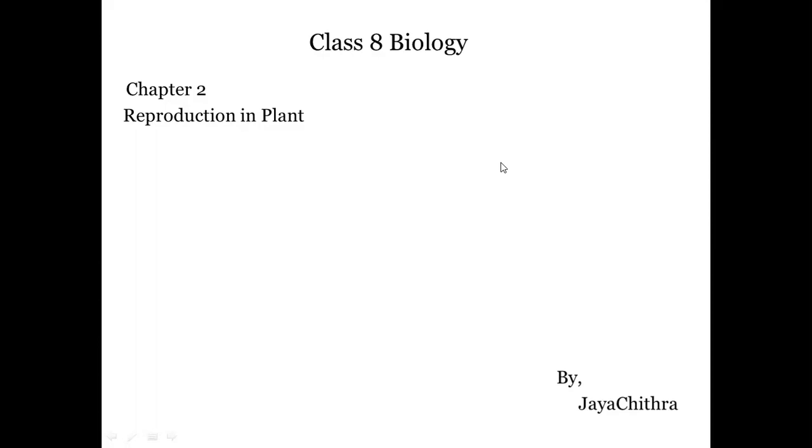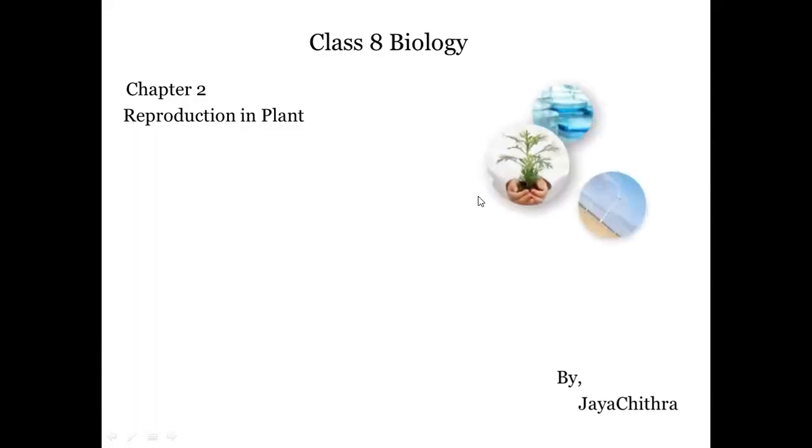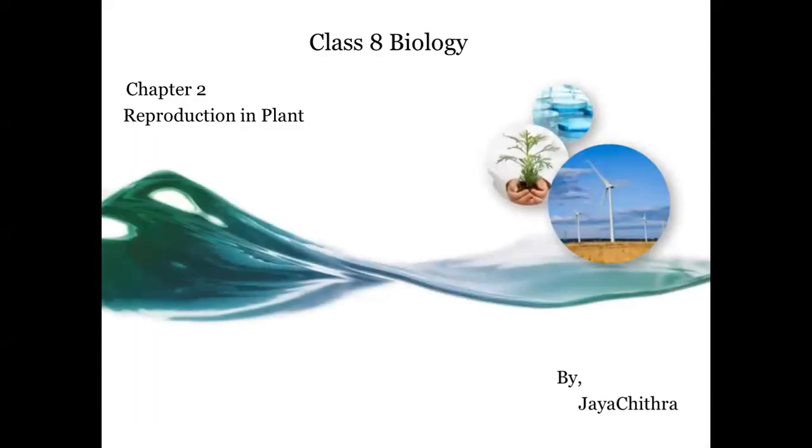Today we are going to discuss chapter 2, reproduction in plants. In your surroundings, you may often see that some small plants grow under the same trees. In a pot of tulsi plant, numerous plants grow around the main plant. But the question is, how is it possible? It is possible only by the process of reproduction that takes place in plants.